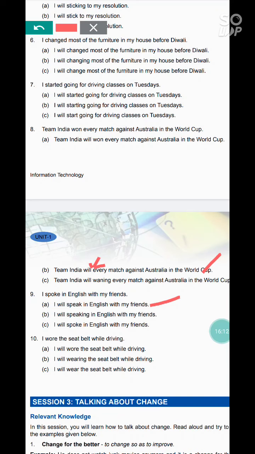10th question is I wore the seat belt while driving. Answers are I will wear the seat belt while driving. I will wearing the belt while driving. I will wear the seat belt while driving. So correct answer is C. I will wear. We have to use the verb's first form along with will or shall. So correct answer is I will wear the seat belt while driving.